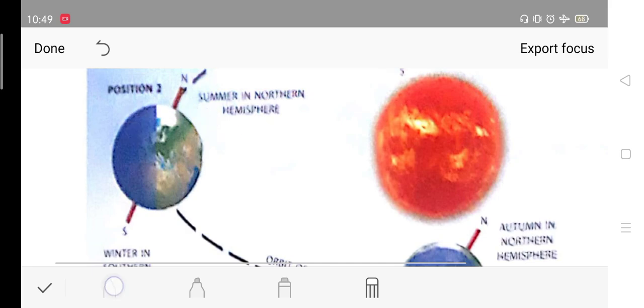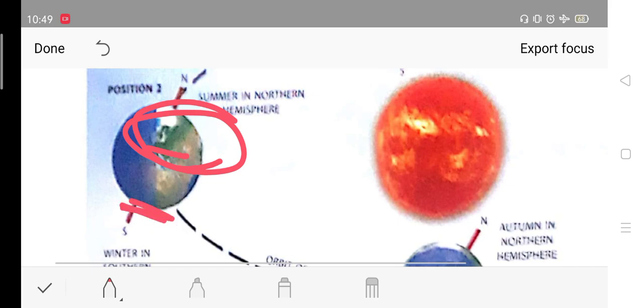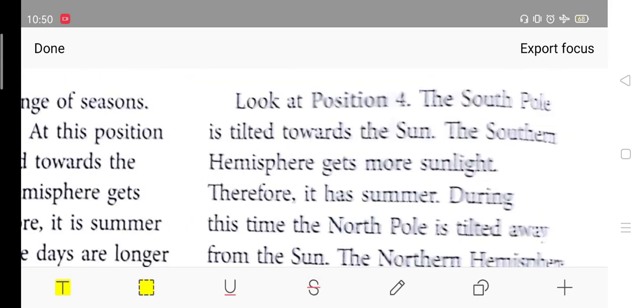Understood? And since this area is receiving more sunlight, when the earth revolves and rotates on its own axis, the larger part will have day and the night will be shorter. But here, where less sunlight is coming, the days will be shorter and the nights longer, because the sunlight is already less here. So when the earth revolves, the days become short and the nights become long. Okay, I hope you understood this much.